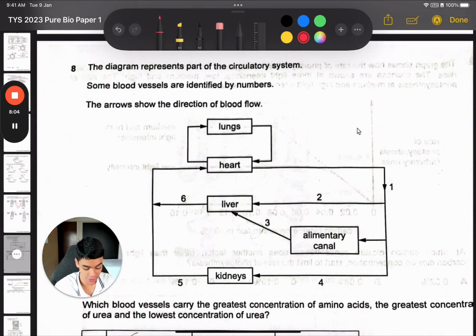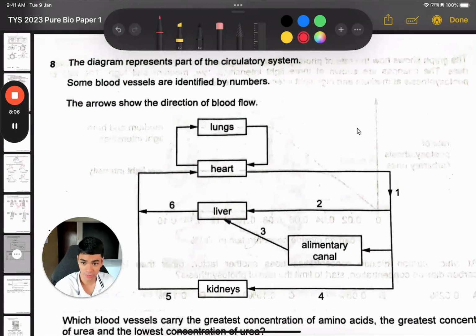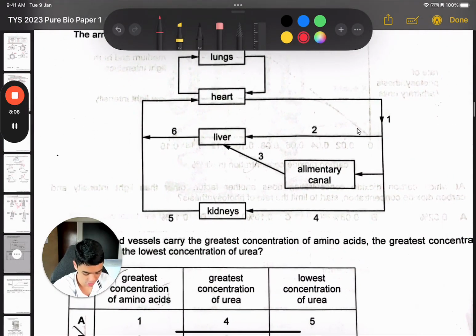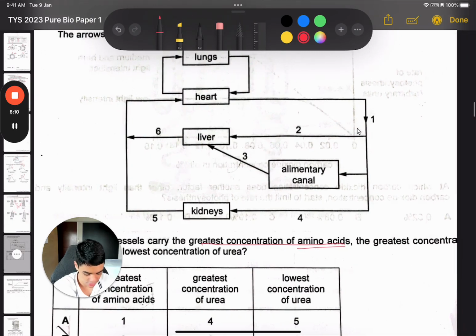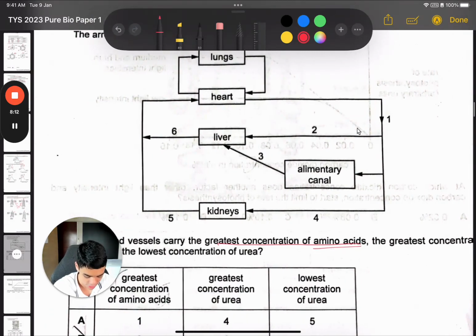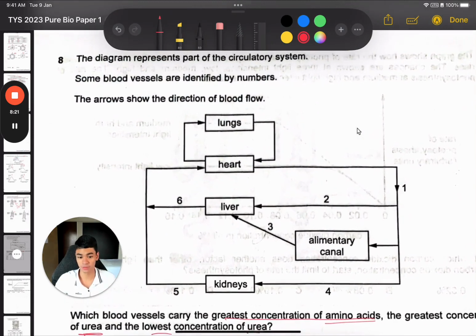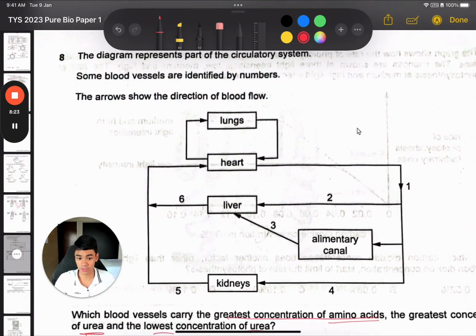Question 8, we get this circulatory system diagram, and then they ask for greatest amino acids, greatest urea, and lowest urea. So let's find which has those requirements. Greatest amino acids will come from the food absorbed. So after digestion in the alimentary canal, you absorb all the amino acids, and it goes through the hepatic portal vein to the liver. So this will have the highest amino acids in the whole body, right?